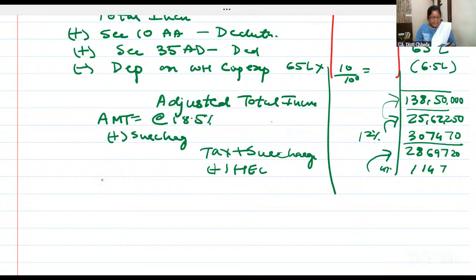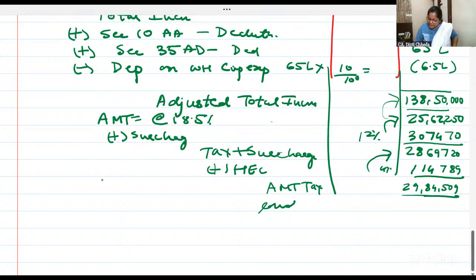So that's 2869,720 into 4%. 114,789. 29,84,509 is your AMT tax, rounded off to final tax.